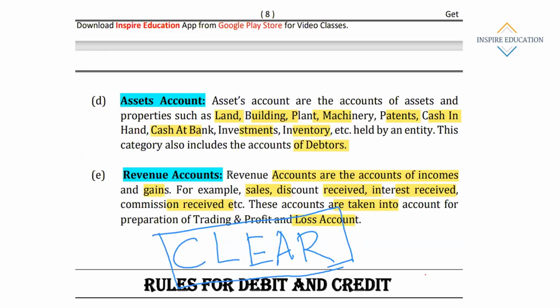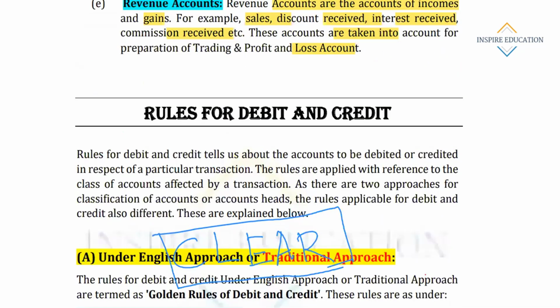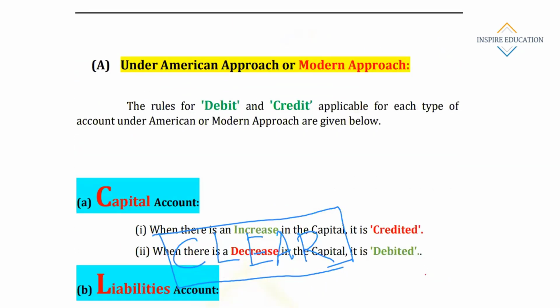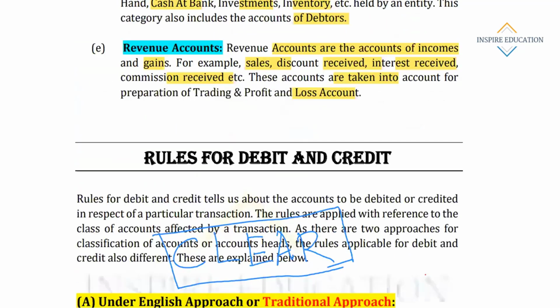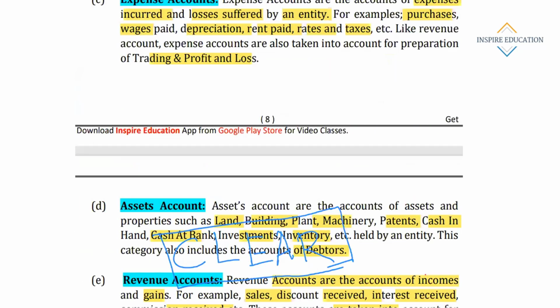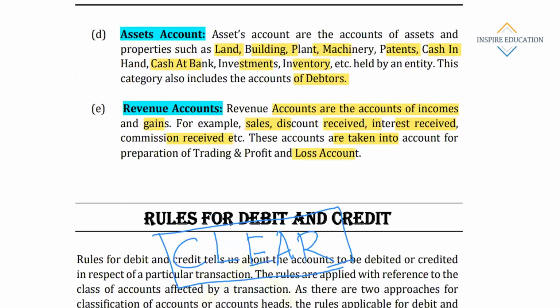For today I am closing this session here, and the rules for debit and credit we'll cover in the next session. Till then, try to memorize or recall these accounts, this much theory. Once you understand the basic things, what are assets, revenue, then we'll easily start the rules of debit and credit.